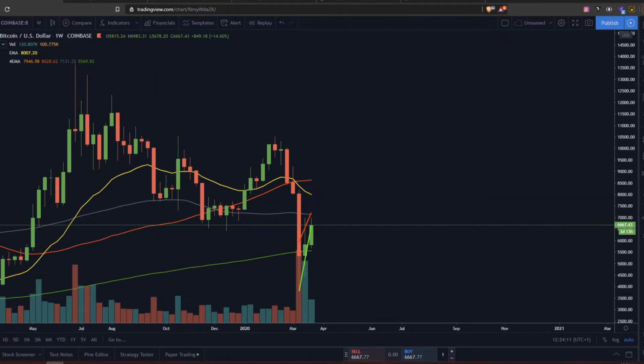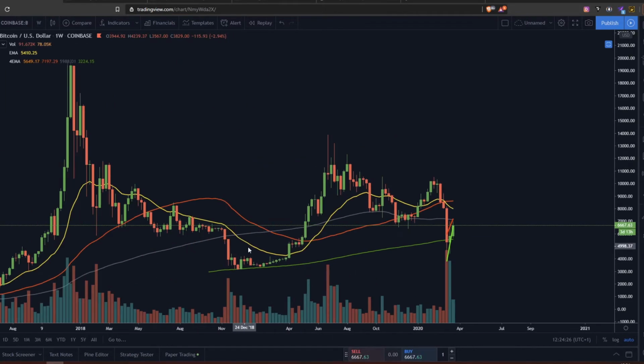Now, a very interesting and bullish thing is the weekly chart over here, where two consecutive candles have closed above the 200 weekly exponential moving average, which is one of the most important ones in the whole crypto space. We are standing on the Coinbase chart, but if we switch to Bitstamp, Bitcoin has never been below this moving average for more than 1 week.